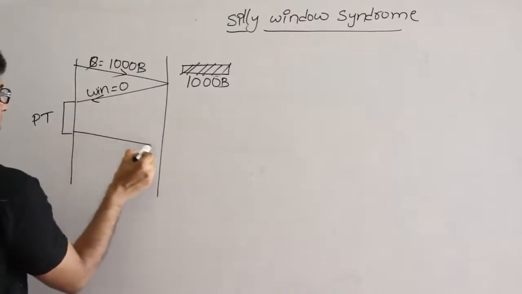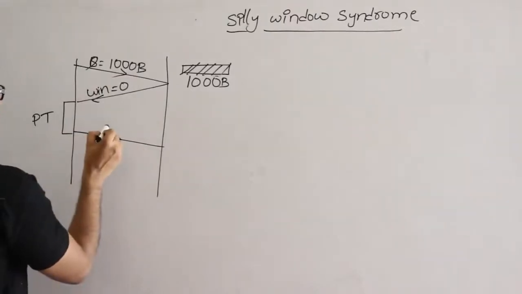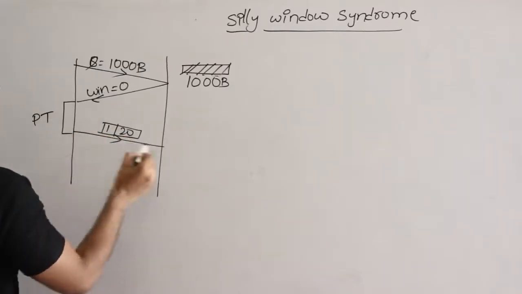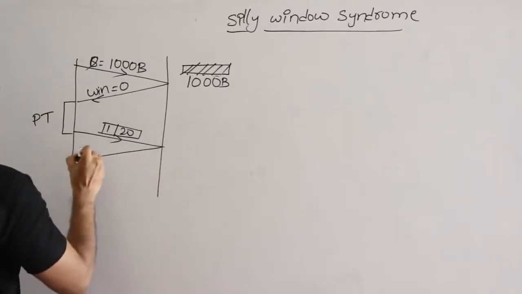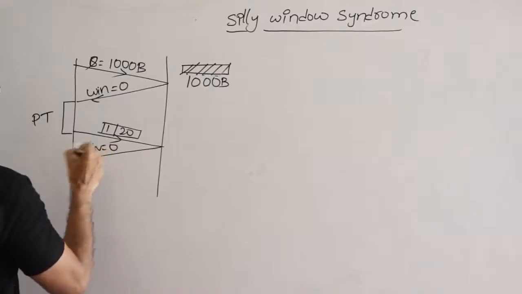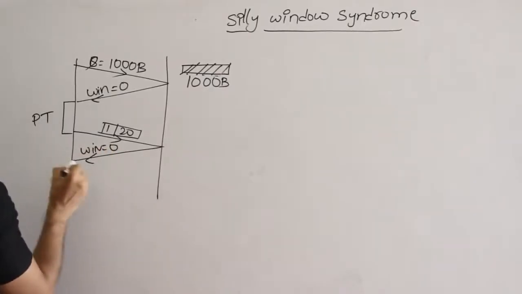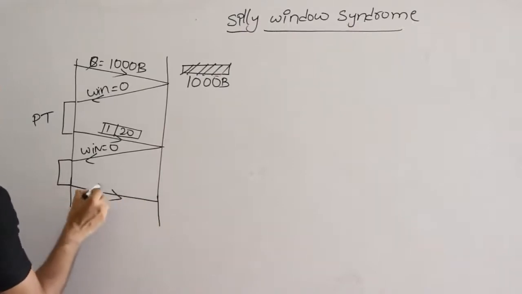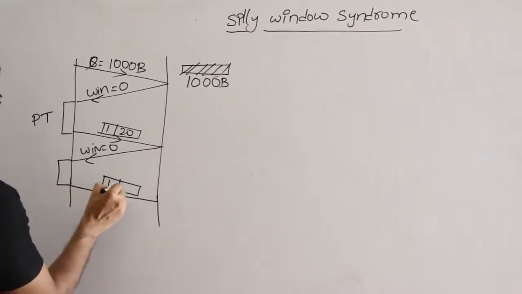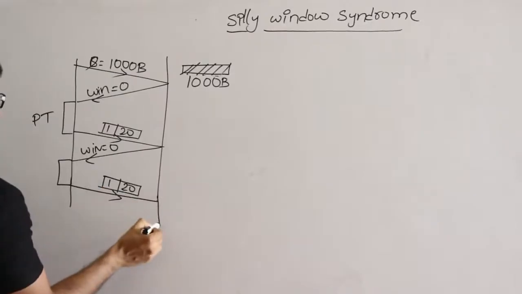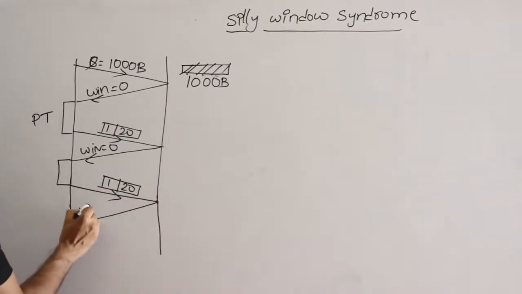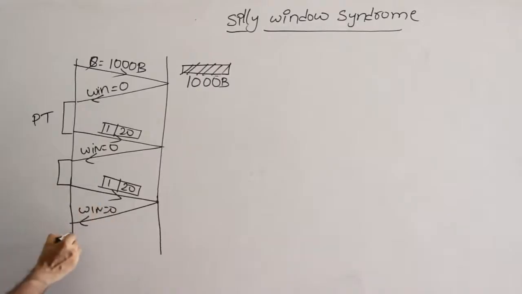After the persistent timer, it will simply keep on sending 1 byte of data with 20 bytes of header, and let us say the window size is still 0. Then what will you do? Again, after waiting for some time, you will do the same thing. You will send a packet with 1 byte of data and 20 bytes of header, and again let us say it says I still don't have any capacity, window equal to 0.